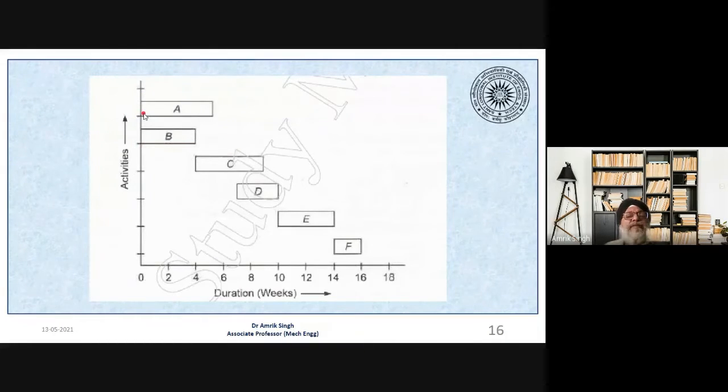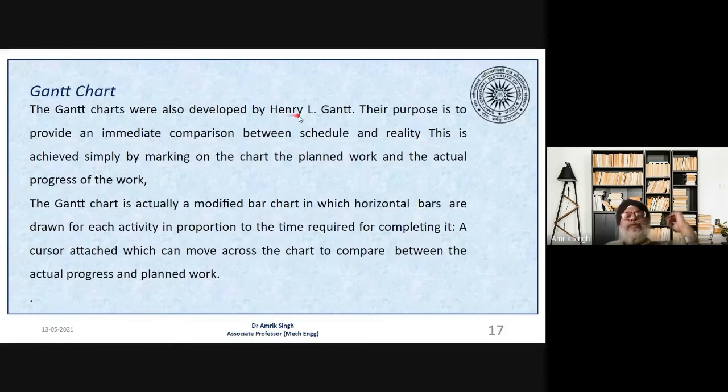Suppose today we have started, after 5 weeks, A has to complete. So we have not made any mark on this, that how much work has been completed. But in the Gantt chart, you can do an immediate comparison between the schedule and the reality. So this is achieved simply by marking the chart, the planned work and the actual progress of work.